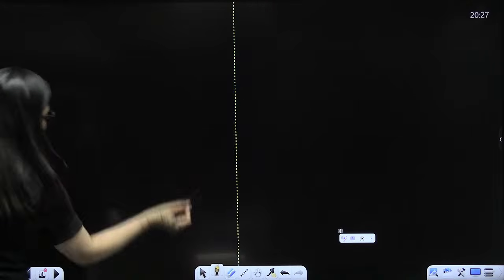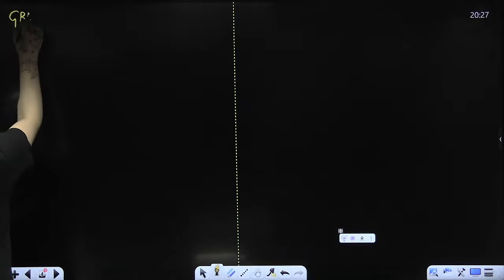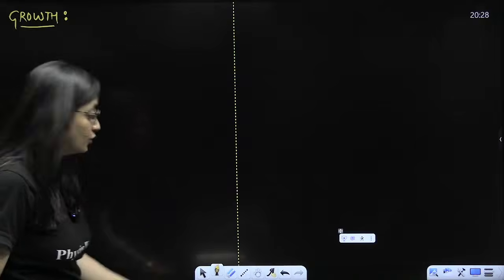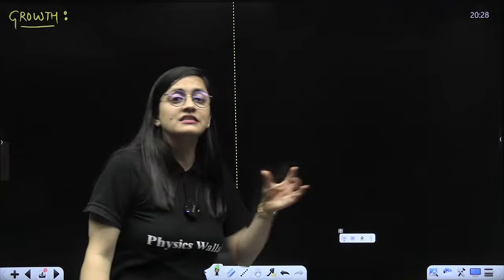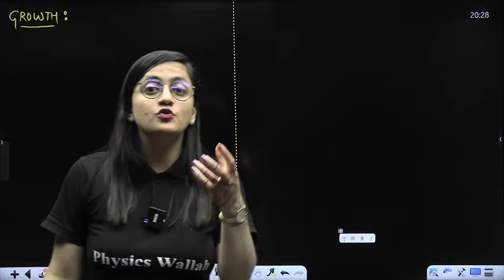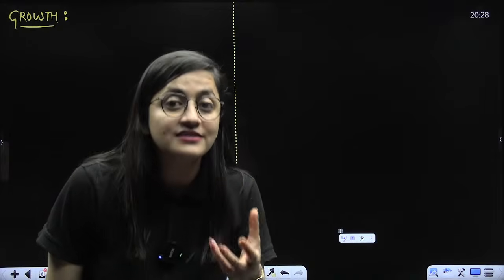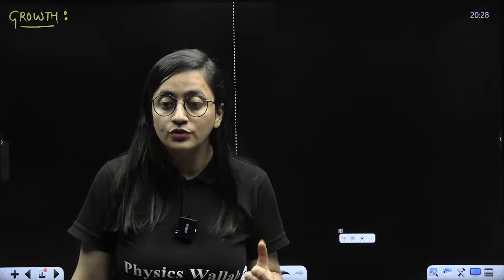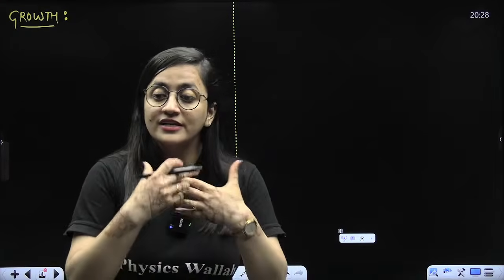Let's start with the very first property, which we call growth. What exactly is growth? We have all seen growth. Even in a single-celled organism, cytoplasmic growth will be there. In a multicellular organism, you see the growth. You can take your example, you can take my example.